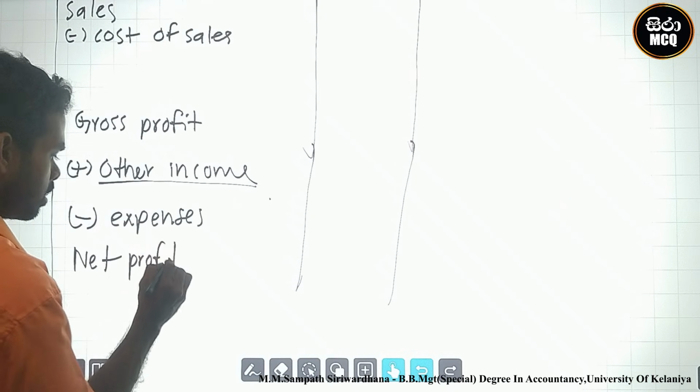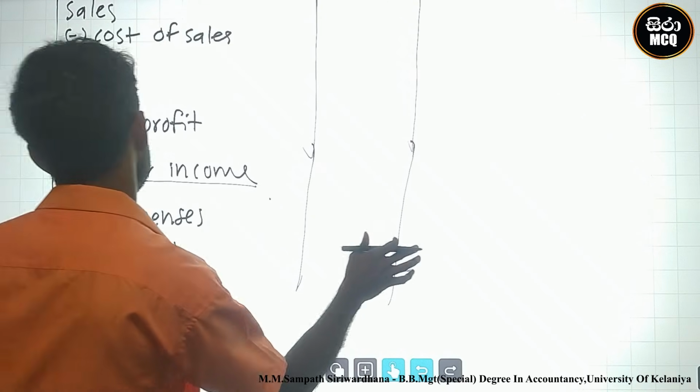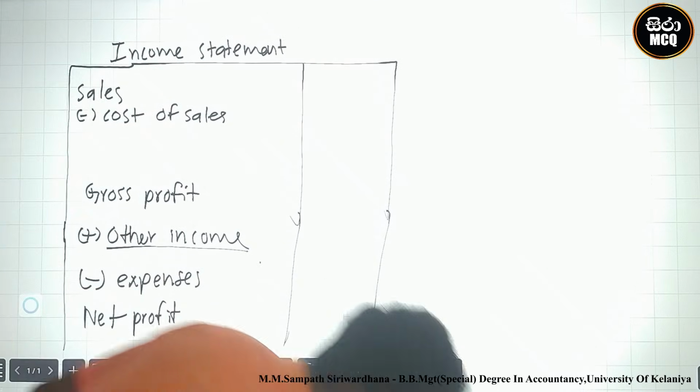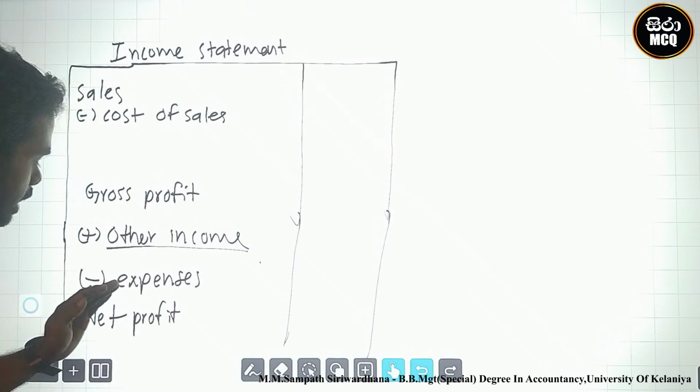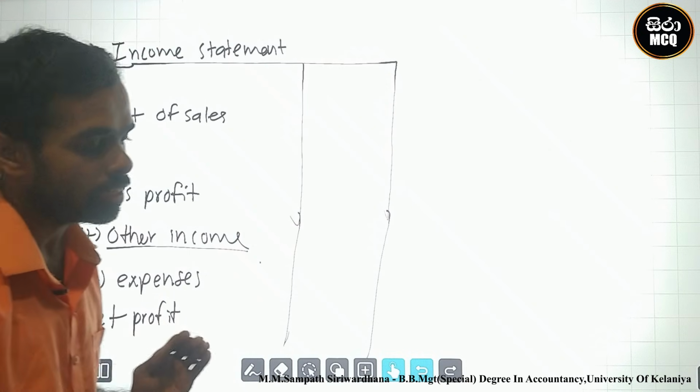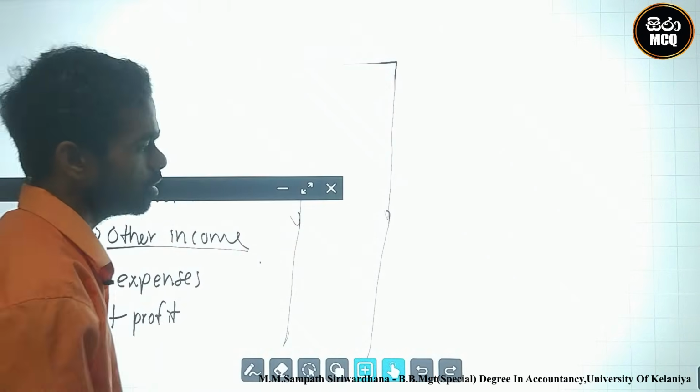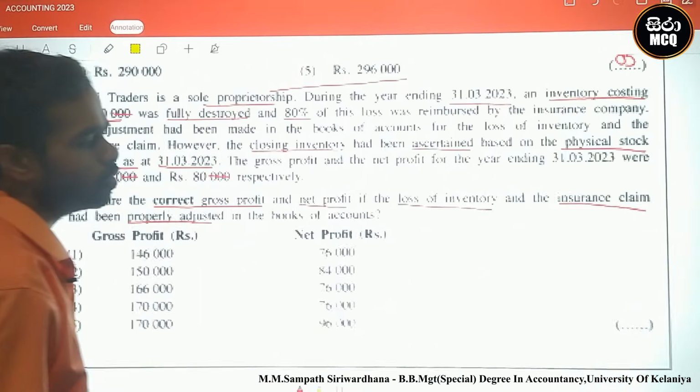They already calculated net profit and gross profit. Look here, what are the net profit and gross profit?